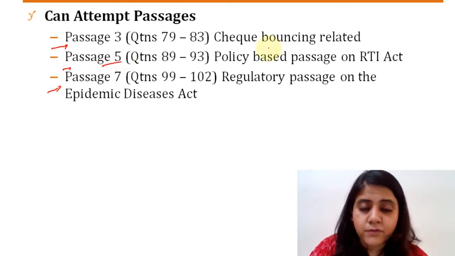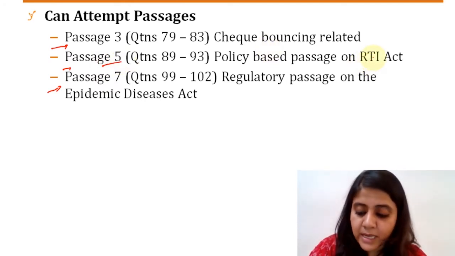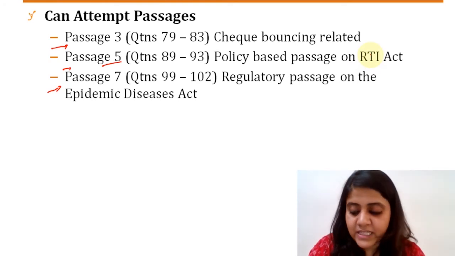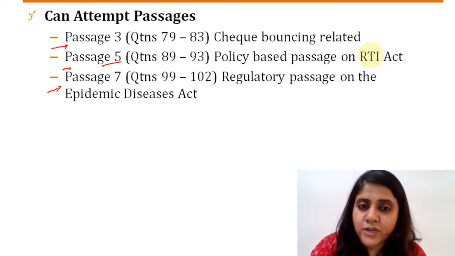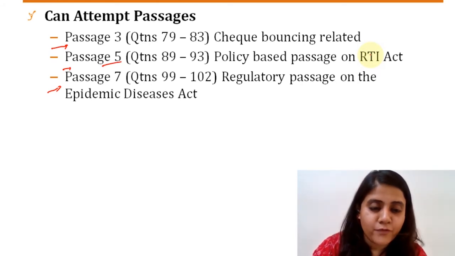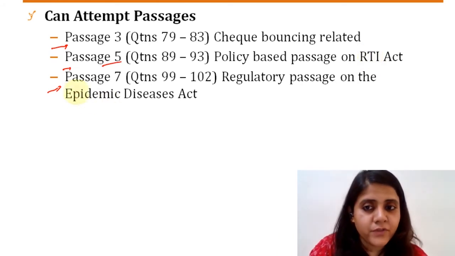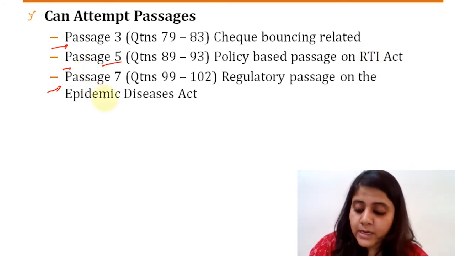Passage 5, the one based on the RTI Act, was a relatively short passage, but the questions were a little lengthy and needed a careful and thorough understanding of the passage, right? So there was scope for error in a few of the questions. You had to be a little careful.